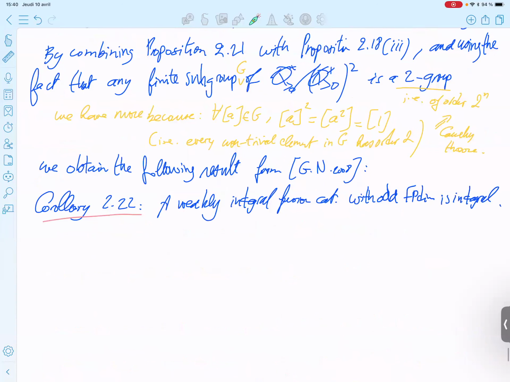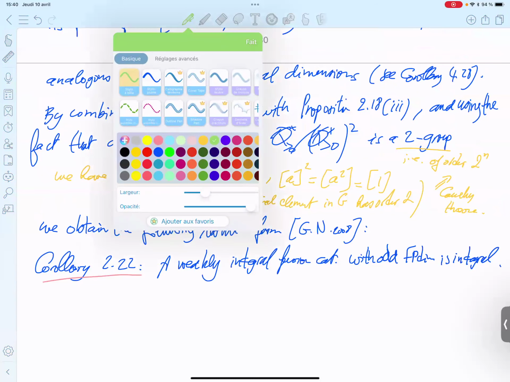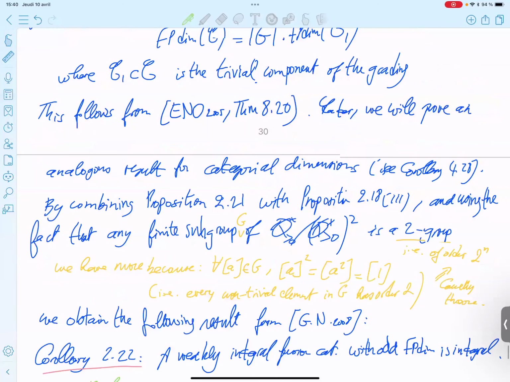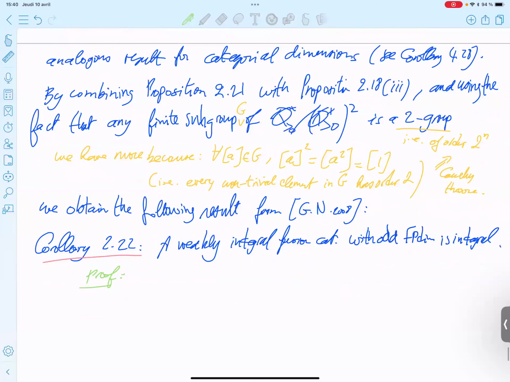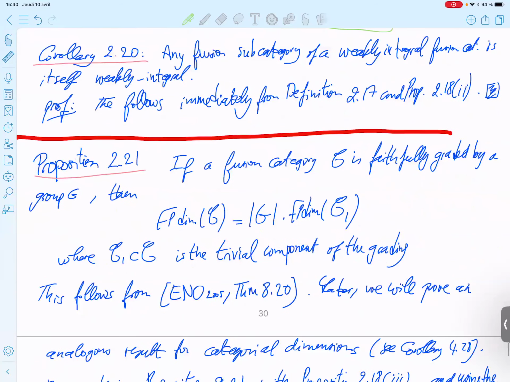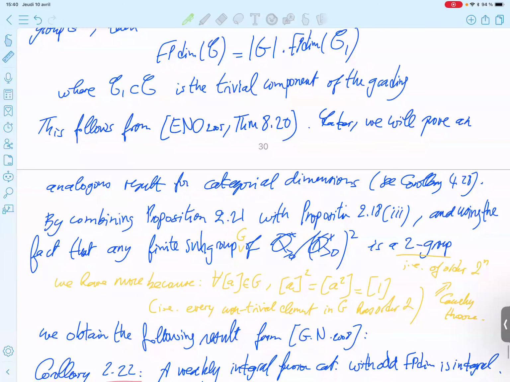So let me write a proof. In fact, the proof is contained in what we said before, but let me write some extra argument, what I just said. So let me write this as star.